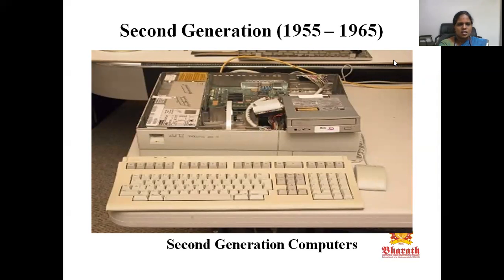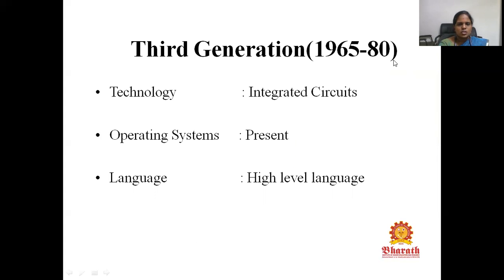Next comes the third generation. The third generation was between 1965 and the end of the 1980s. In this generation, the technology used is integrated circuits. So ICs came into existence in this third generation. In this type of computer, the operating system is present.